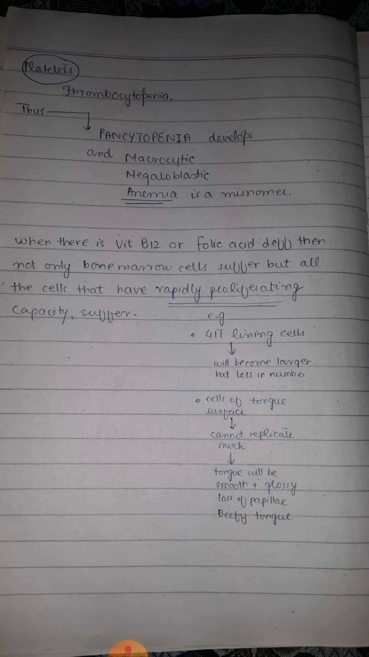Whenever there is deficiency of vitamin B12 or folic acid, it is not only the bone marrow cells which suffer, but all the cells which are rapidly proliferating. For example, the rapidly proliferating cells in our gastrointestinal tract become abnormal, in such a way that they become larger in size and fewer in number. Similarly, the rapidly proliferating cells on the surface of the tongue are also affected, in such a way that there is a decrease in the number of cells in the papillae of the tongue. So the tongue becomes very smooth, a glossy tongue and beefy tongue.